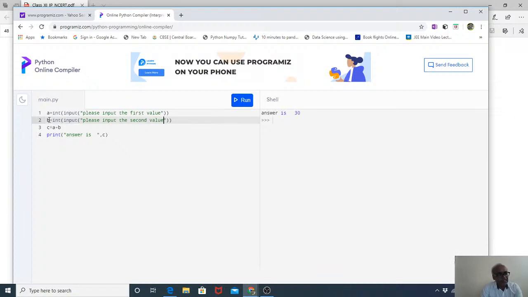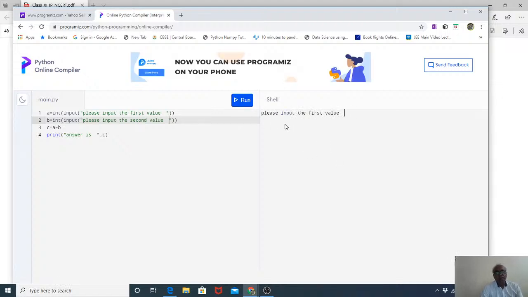We are understanding the syntax: a is equal to input. Let's first see what the effect of this is going to be: please input the first value. Before the ending inverted comma, we give a little gap, otherwise it will come very close. B is equal to input, please input second value. We have written this program. If everything is alright, we will verify and run.